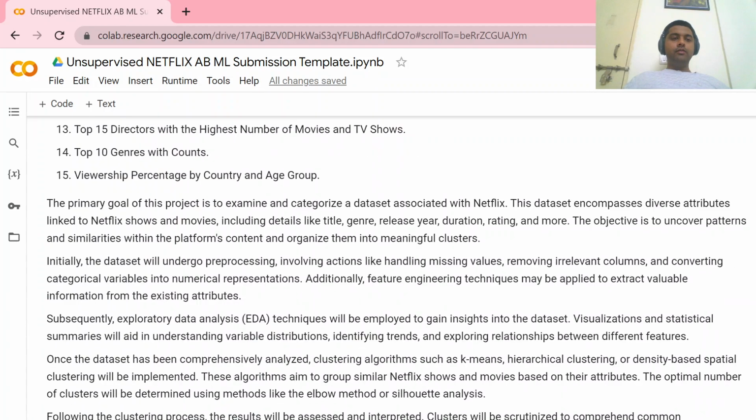Our primary goal is to examine and categorize our data, to uncover the patterns and similarities within the platform's content and organize them into meaningful clusters.